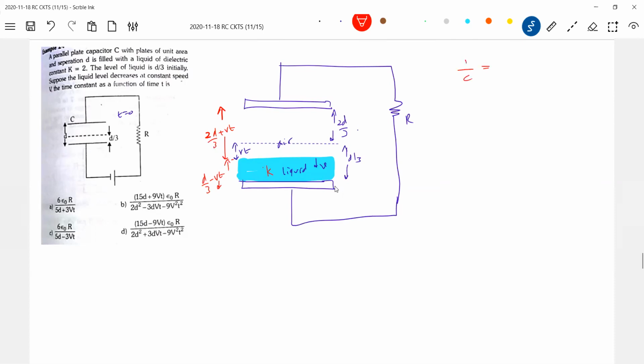Its effective capacitance. What is C1? C1 is this part, C2 is this one. C1 will be epsilon naught A over 2D/3 plus vt. This will be epsilon naught A over D/3 minus vt.